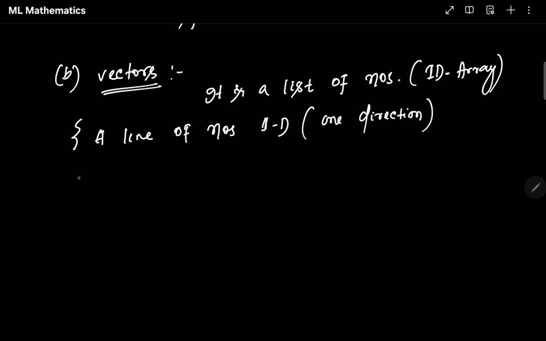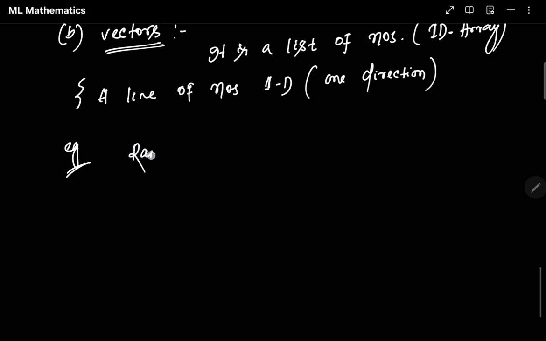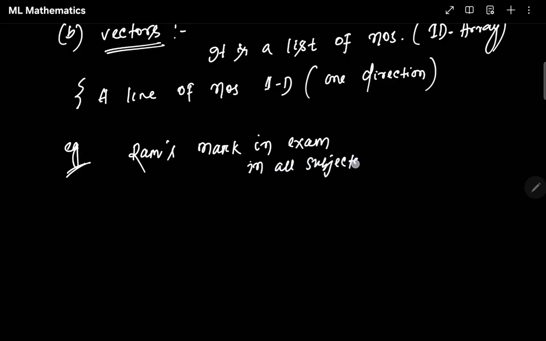If I take some examples for vectors, let's say Ram, my name is Ram. If I say Ram's marks in exam, in all subjects, let's say I'm checking my marks in all subjects, I have to put it in a 1D array. So my marks are like 50, 70, 80, 90, 95.